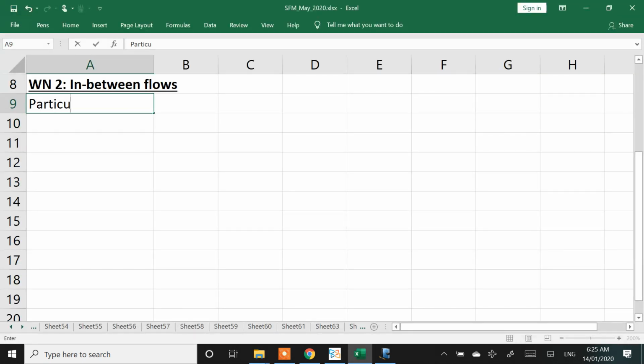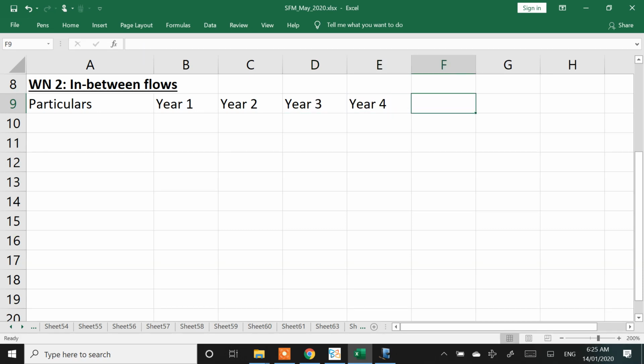Particulars in 6 years. Again in crores.